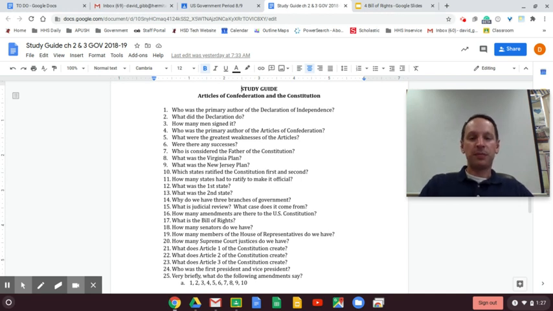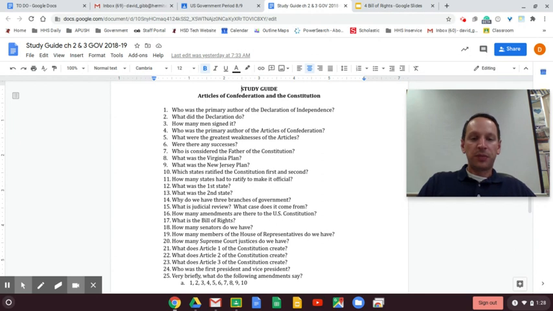Number 20, how many Supreme Court justices do we have? We have 9 Supreme Court justices. Why 9? It's an odd number. There's always going to be a 5-4 or a 6-3 or a 7-2 decision. There's not going to be any ties with an odd number.